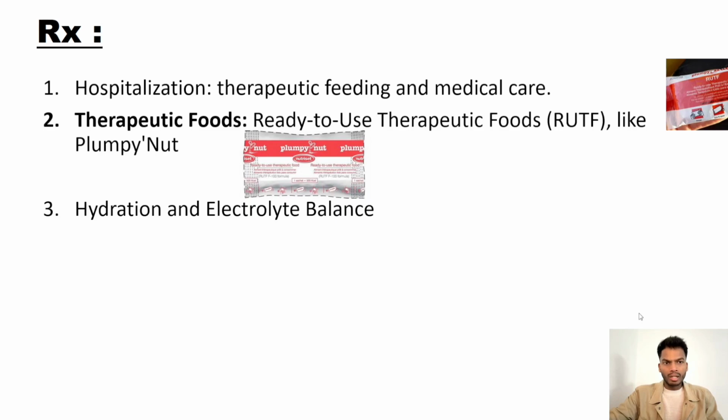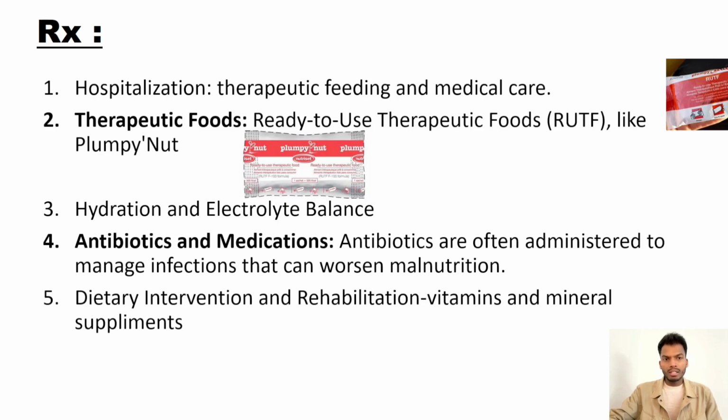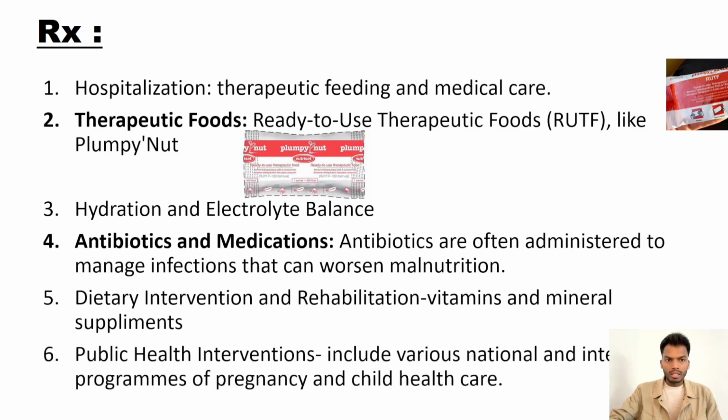Then the third method is hydration and correcting electrolyte imbalance. Fourth is antibiotics and medications. Antibiotics are often administered to manage infections that can worsen malnutrition. Fifth is dietary intervention and rehabilitation through vitamin and mineral supplements. Sixth is public health interventions, which include various national and international programs of pregnancy and child health care.